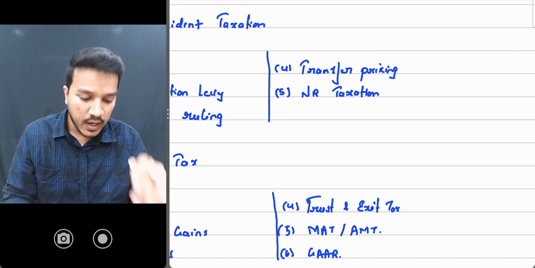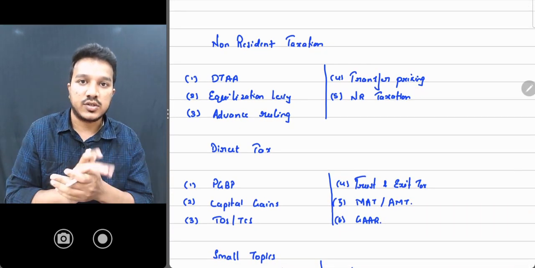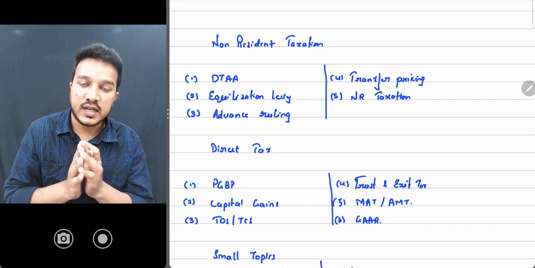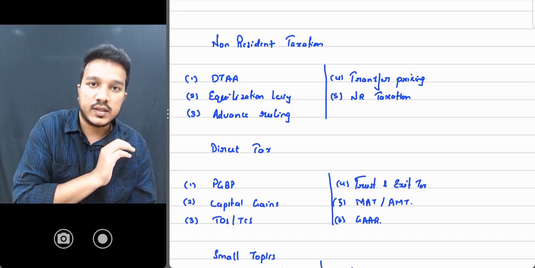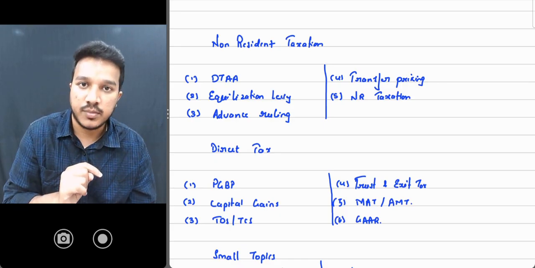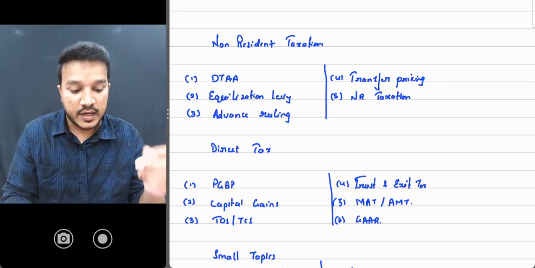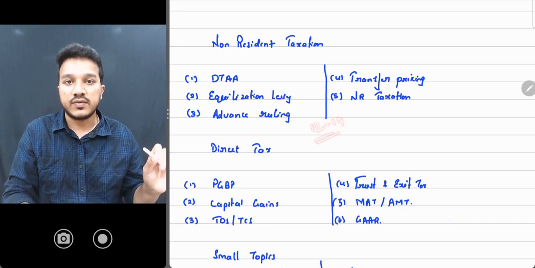If there is something difficult in non-resident taxation, then that is your NR taxation only. Start slowly. Start with residential scope, residential status, and then move to another section. Start with questions, do questions, and then go back and see the provisions. It works out. I'm telling you, within 12 to 14 hours you can finish off all these 5 chapters.